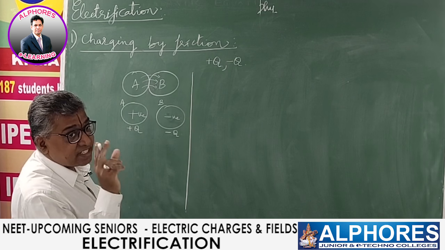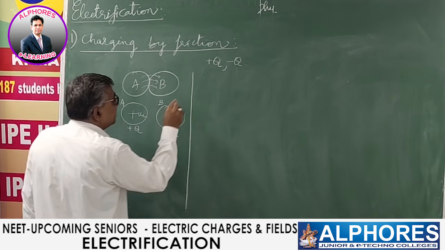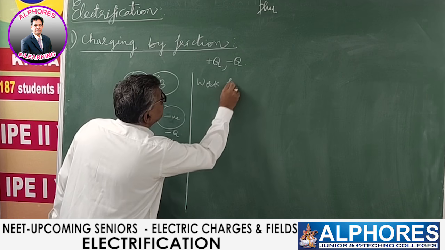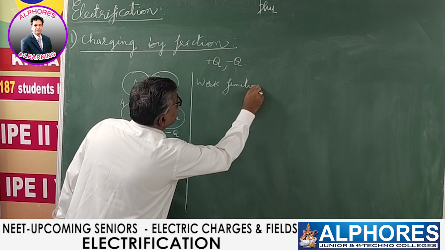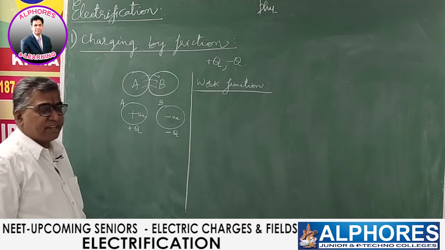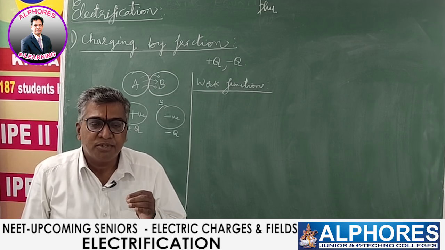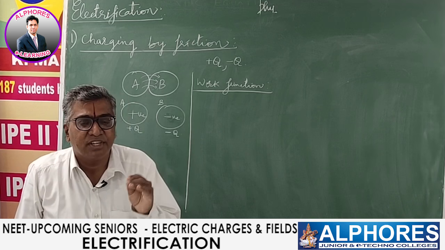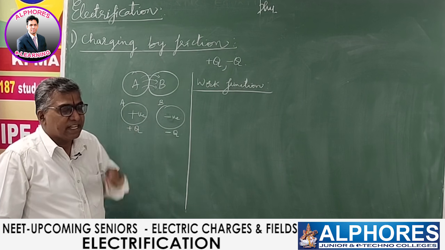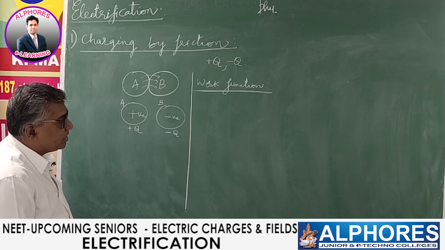There is a physical quantity which determines which body loses and which body gains. It's termed as work function. What is work function? It is the amount of work done to remove free electrons from the surface of the substance, the surface of the body. So the amount of work done that is required to remove the electrons.